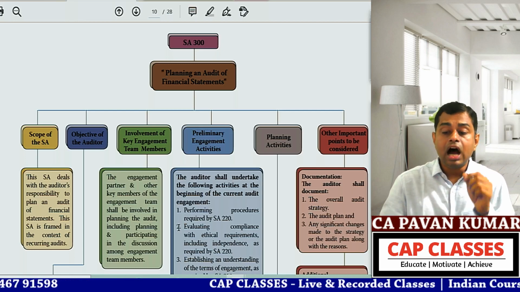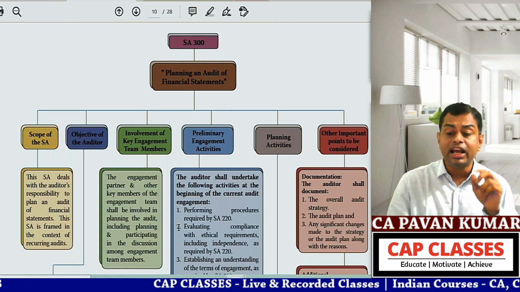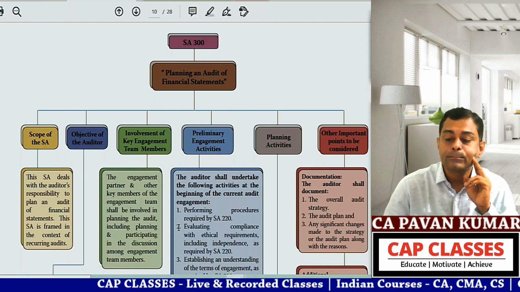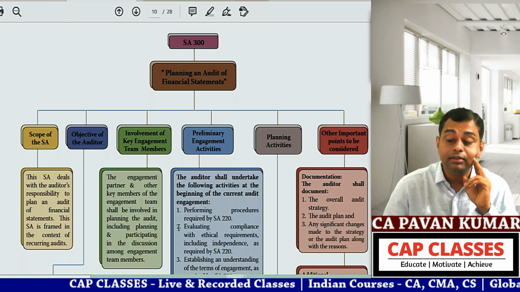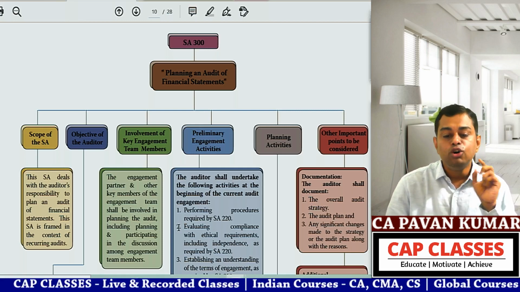Okay, are you able to see the document on the screen? Can you type in the chat box what is the standard you see on the screen? SCA 300, correct. Okay, do you know what this document is?